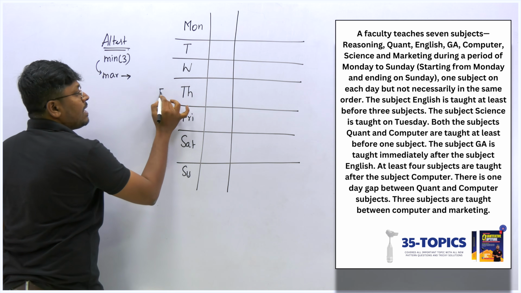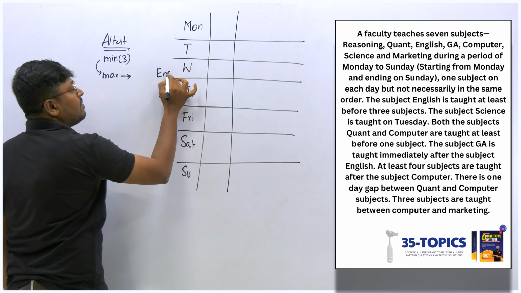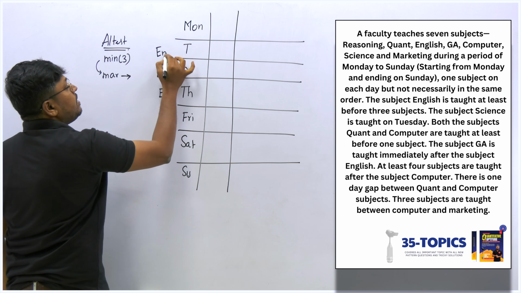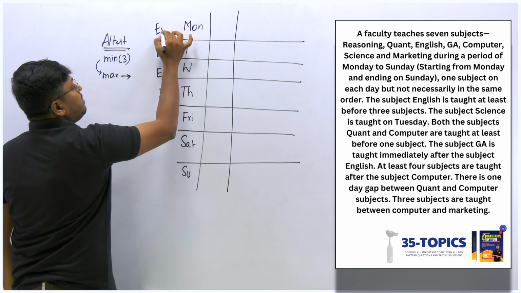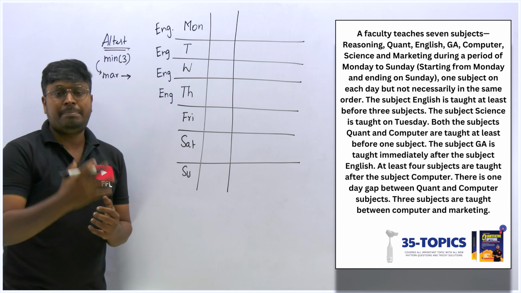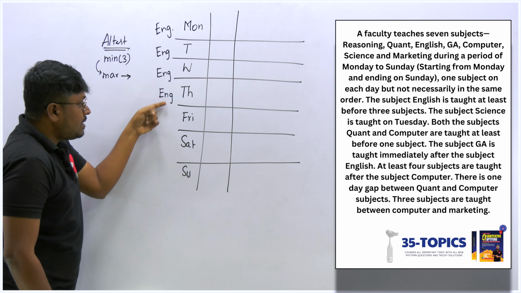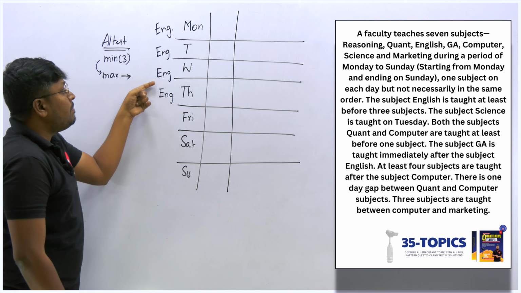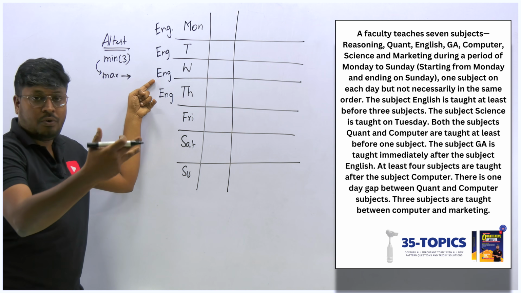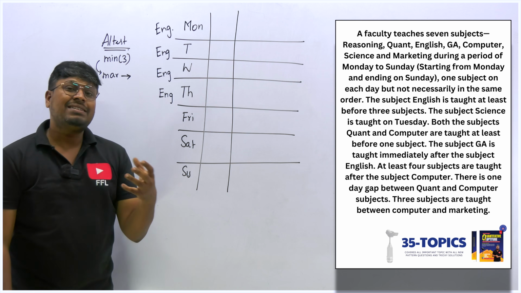English can be placed on Thursday, Wednesday, Tuesday, or Monday. If I fix on Thursday, minimum 3 subjects, and maximum it can be 4, 5, or 6. So minimum 3, maximum 6.